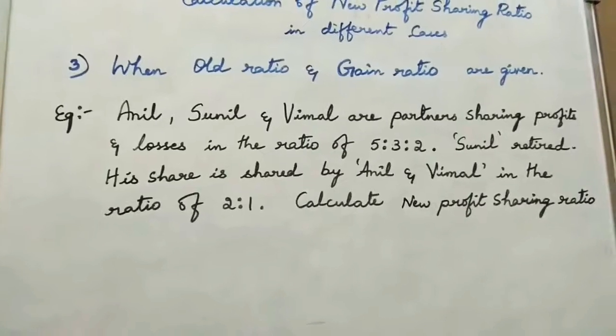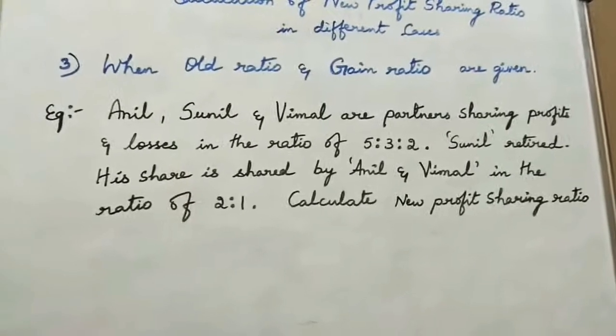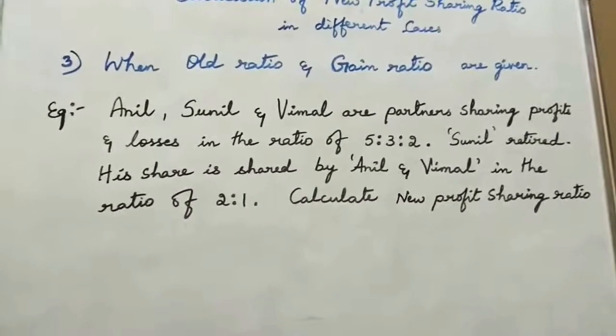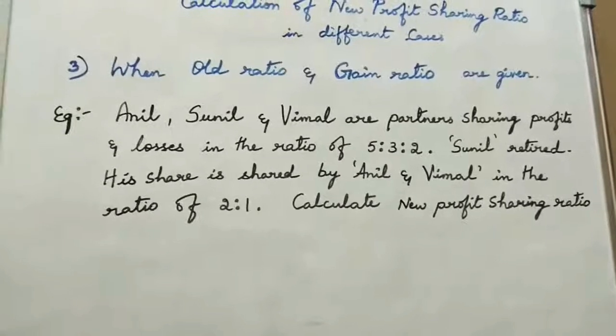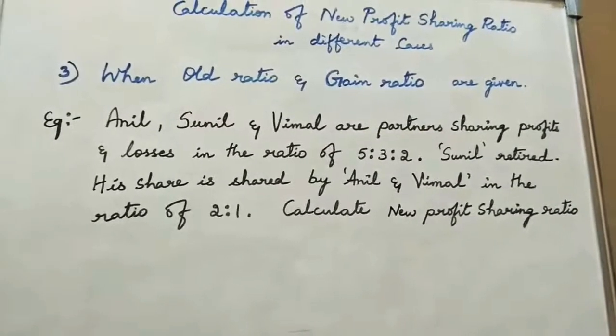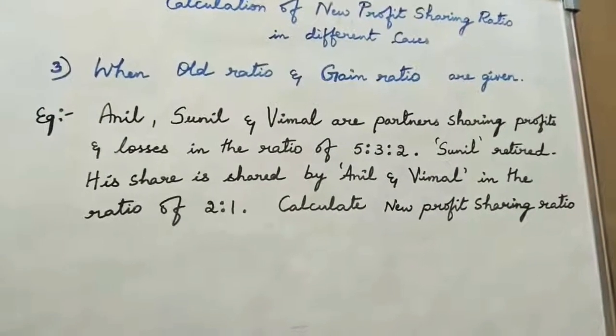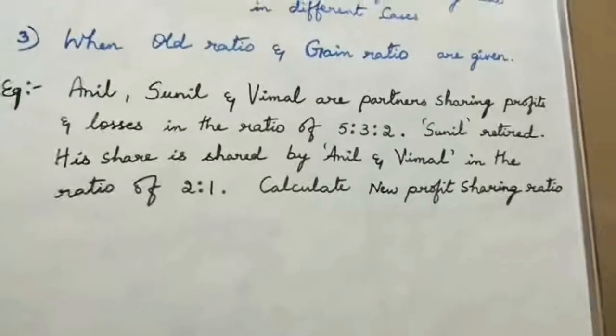Now they have given gain ratio. The share is shared by the remaining partners in the ratio they have given, again the ratio of 2:1. So we have to convert this gain ratio 2:1 into share gained, and then we are going to find out what is the new share of the remaining partners. So let us see how the solution is.